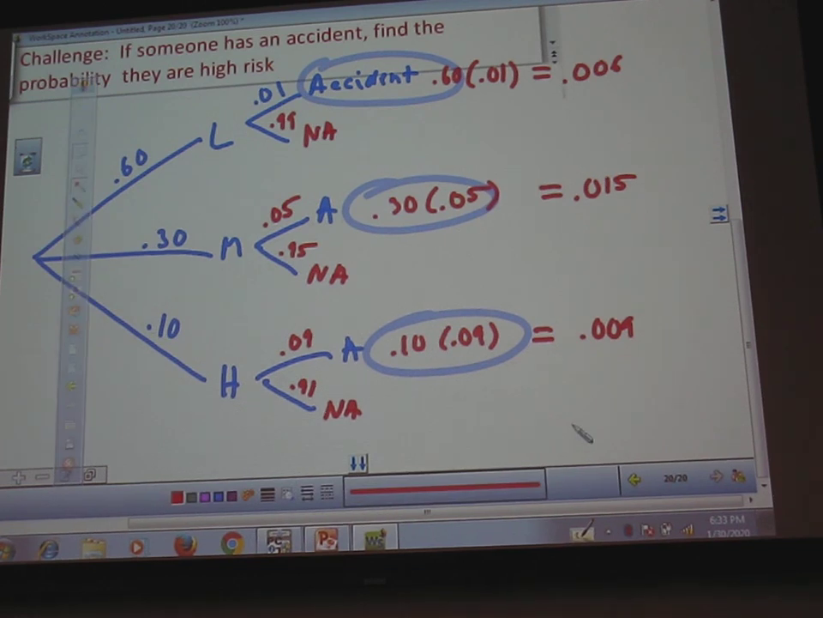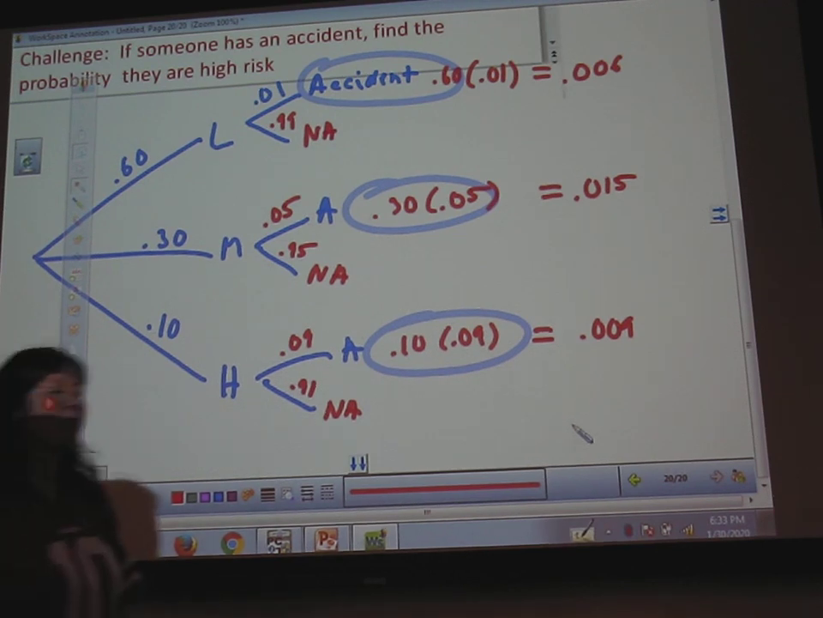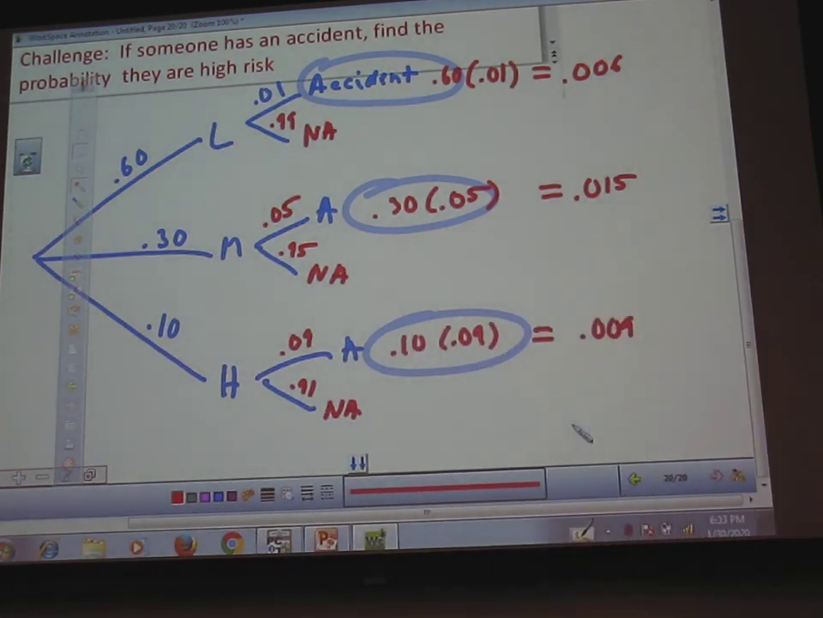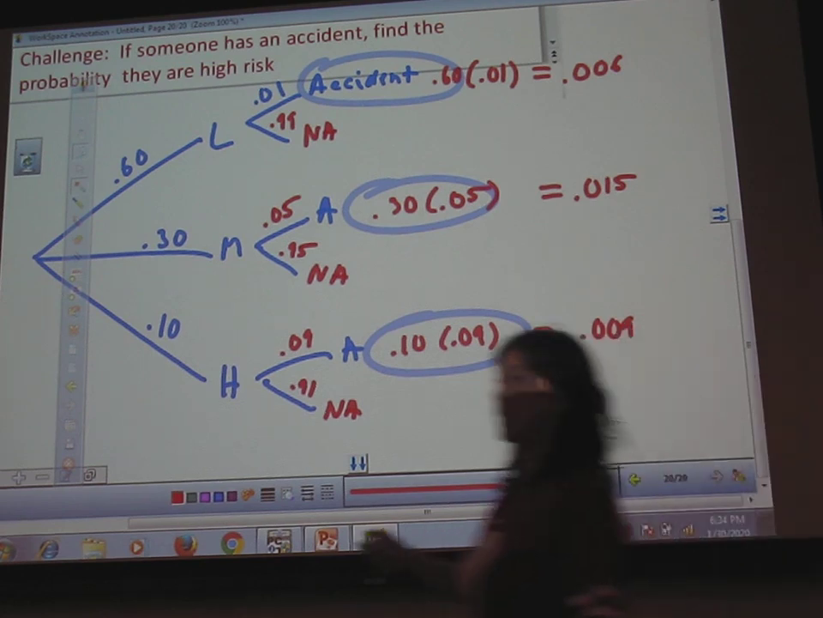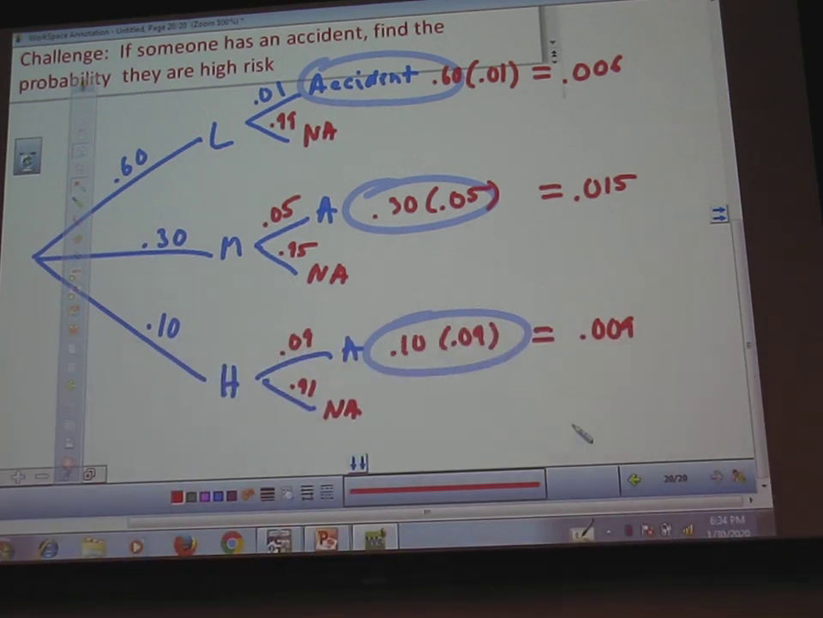Now, I want to know how many people got in an accident. You could be a low risk and get in an accident. Well, first of all, can I be a low risk driver and a high risk driver? No. I could be a low risk driver or a high risk driver, right? So I could be a low risk driver and get in an accident, or I could be a high risk driver and get in an accident, or I could be a medium risk driver and get in an accident. Is everybody with me on this part?